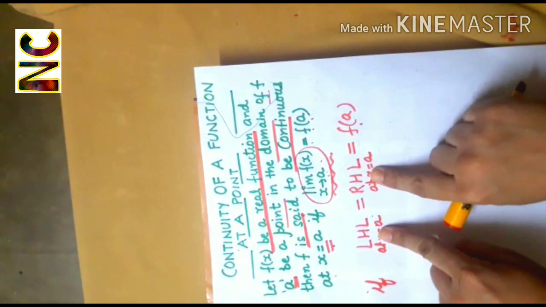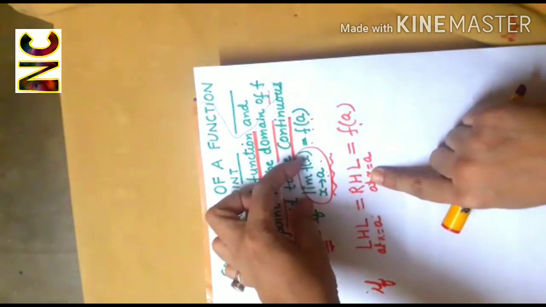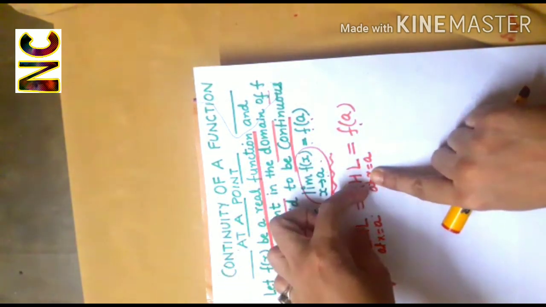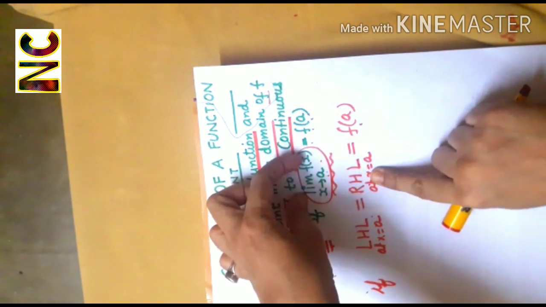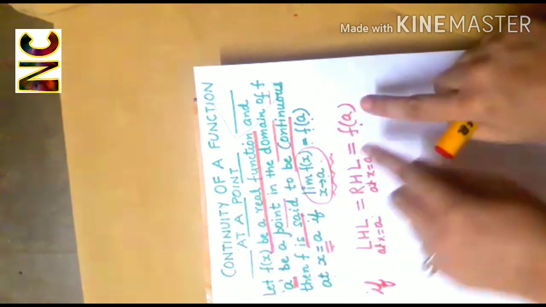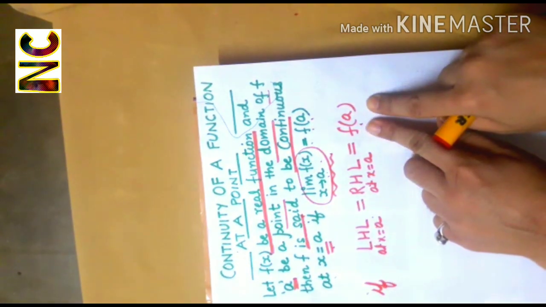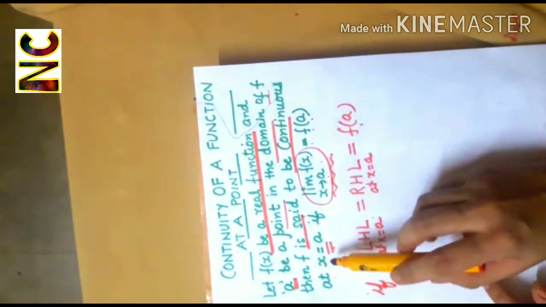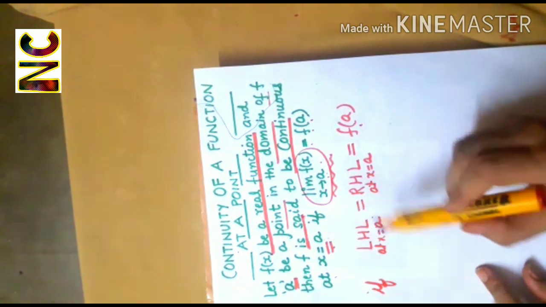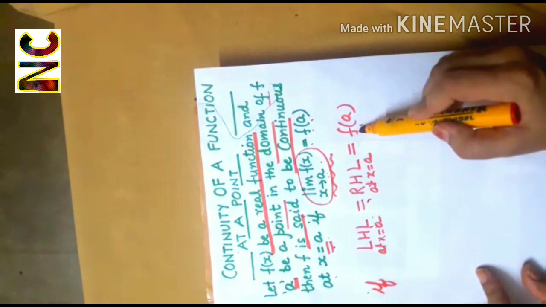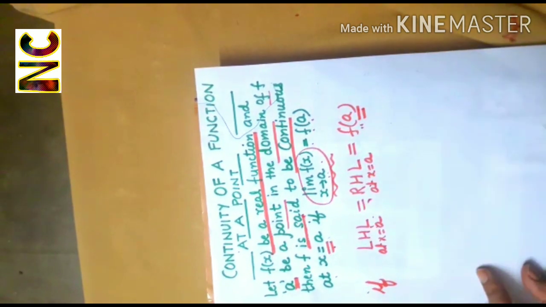These two, when equal, will give you the limit of the function, and their common value will be equal to the limit f(x) as x tends to a. So when this limiting value is equal to f(a), then function is said to be continuous. So a function is said to be continuous at the point a if left hand limit is equal to right hand limit is equal to f(a).